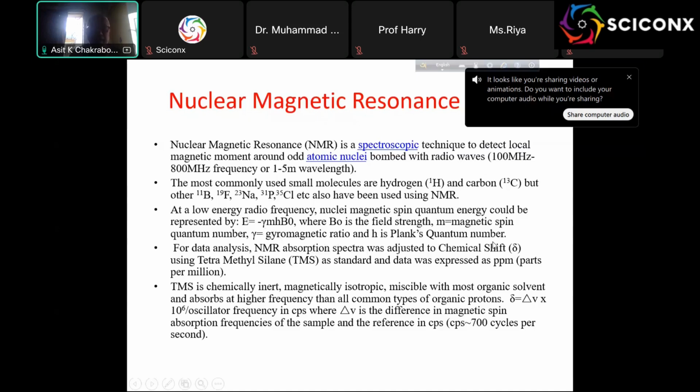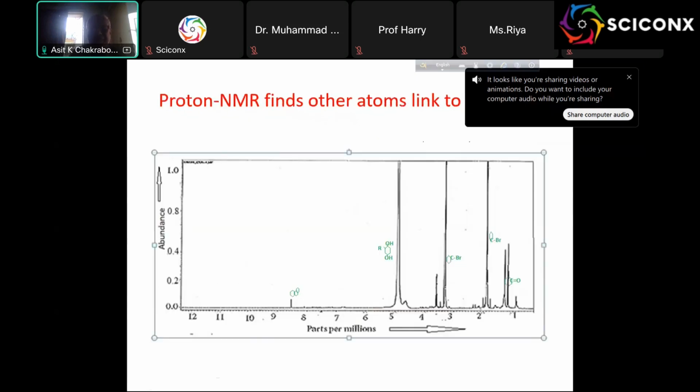I don't know much about that, because those things are very much computer assisted and AI. And now there is a technology that all the graphs, like I am showing here, are now computed and there is available software. If you put this in, they will tell you the probable structure of the compound. But I have no such facility in my institute, so I cannot show you that.